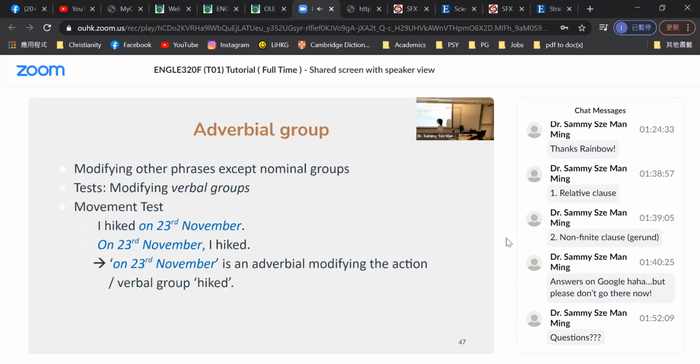One more example. Let's go into detail. Into detail, let's go. Grammatical? No. Then we say into detail is not an adverbial modifying the verb phrase go.